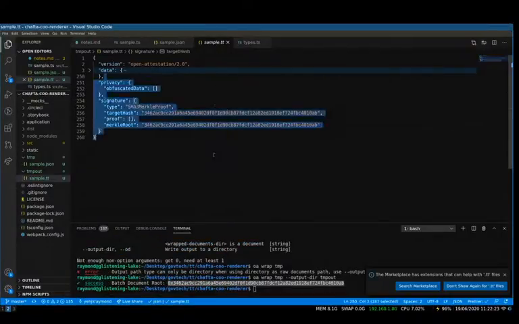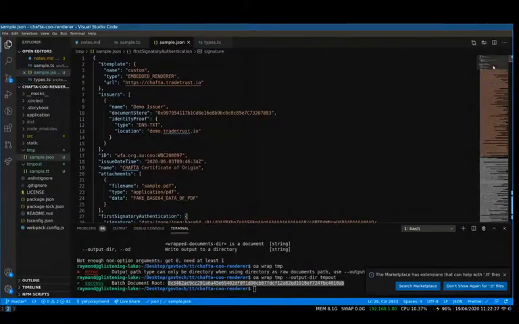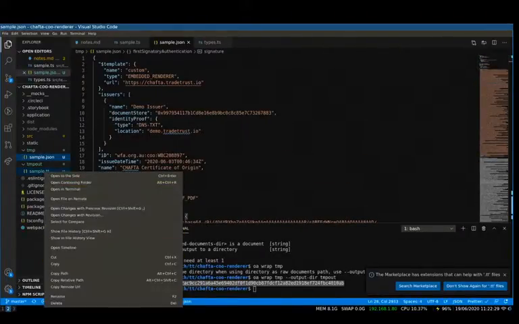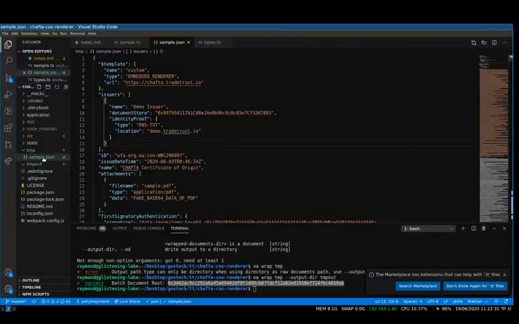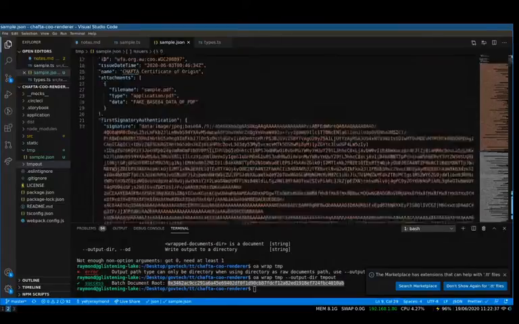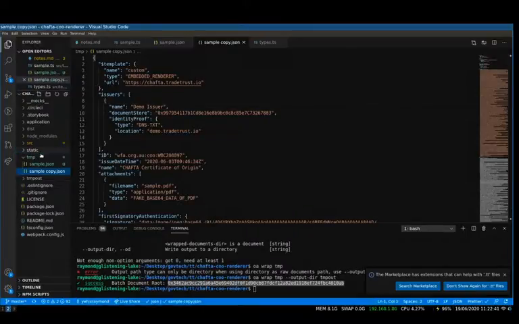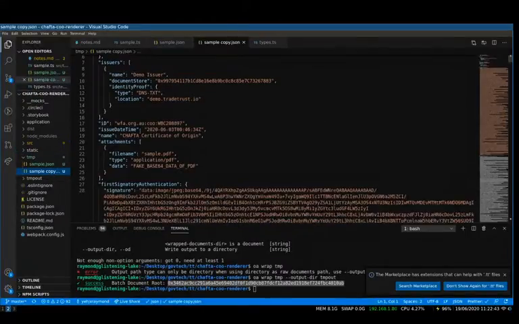Using the CLI, you can also do something known as batch issue. Let's delete this first. Take for instance, you want to issue many COOs at the same time. All you need to do is copy and paste. Let's say this is the second one and it has a slightly different ID.